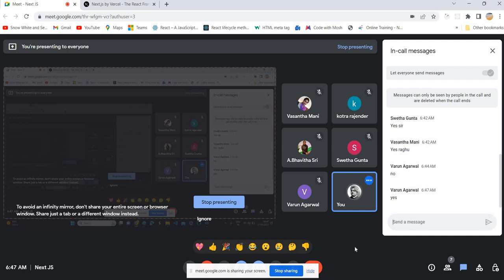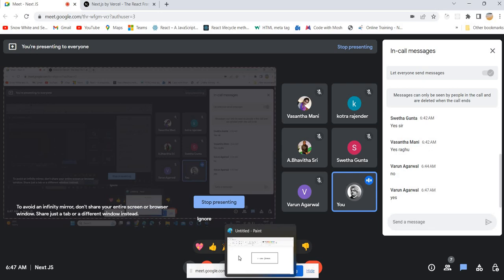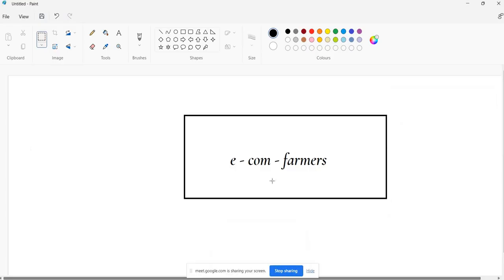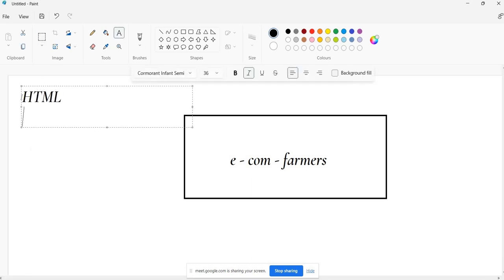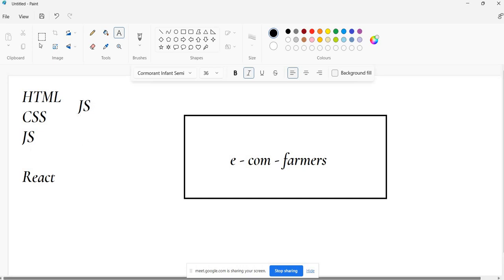Okay, fine. So what are the technologies we need to build an e-commerce application? So far we have learned HTML. We have learned CSS. We have learned JavaScript. We know a little bit of TypeScript, and I think we have learned some core fundamental important things in React.js. So either you can do the project with plain JavaScript, HTML, CSS and some CSS framework, but it will be very tough. So it's better to take help from some framework or library.